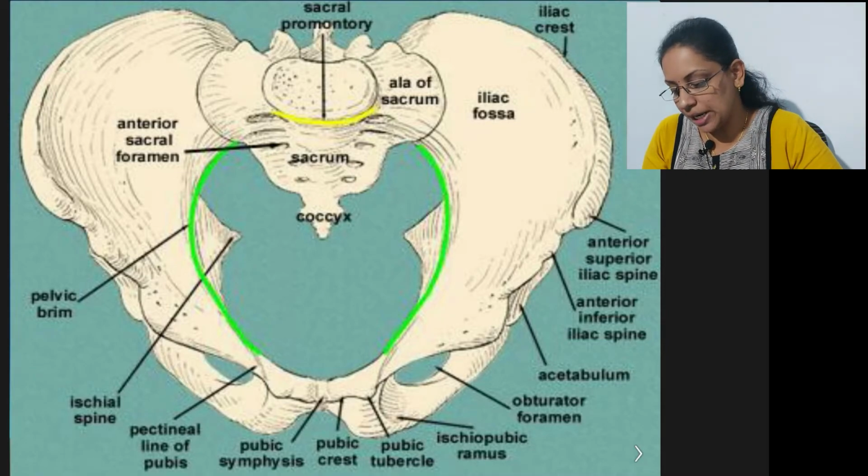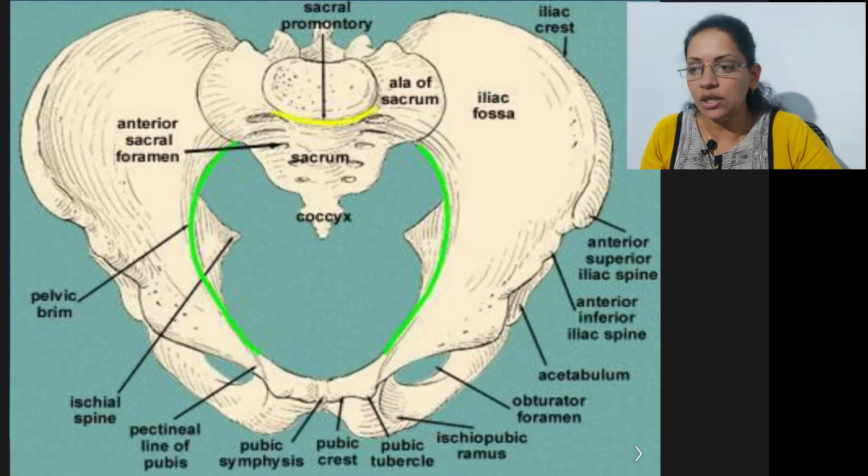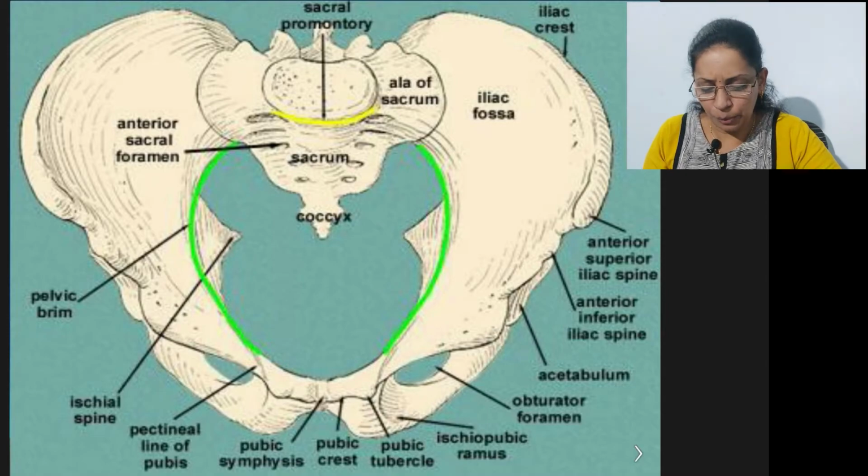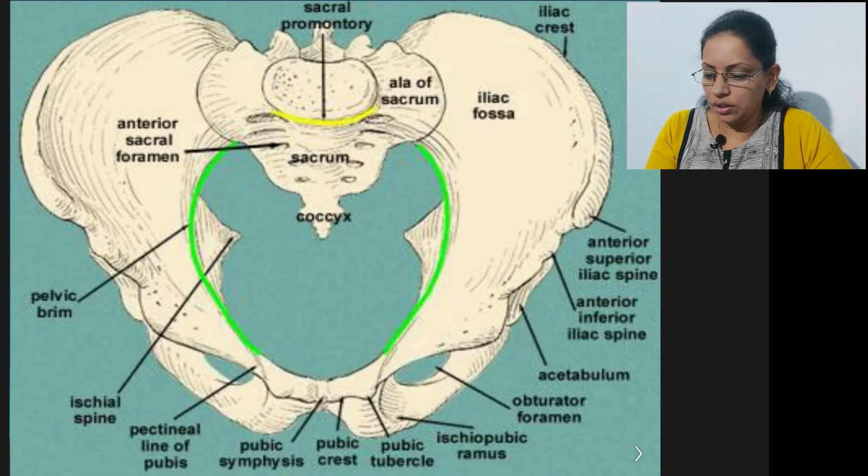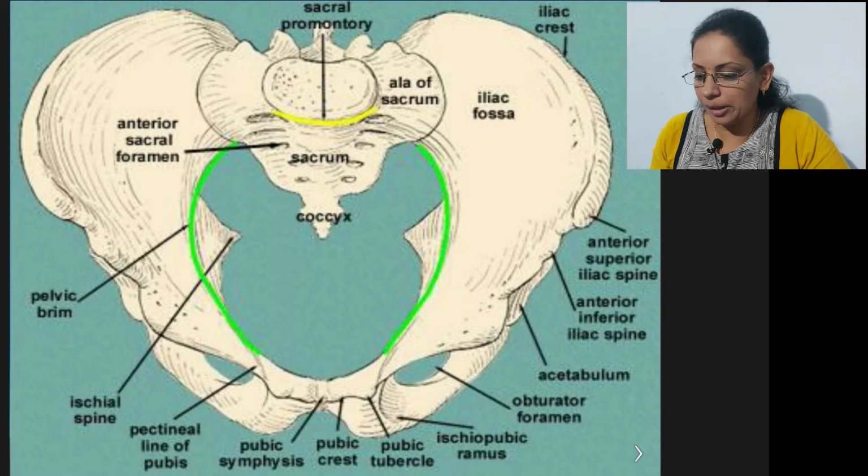So these diameters, anterior posterior diameter 11 centimeters, transverse diameter usually 13 centimeters, and oblique diameter 12.5 centimeters, are the normal diameters through which a baby can pass. So these are the basic things in the female bony pelvis by which the baby can pass.